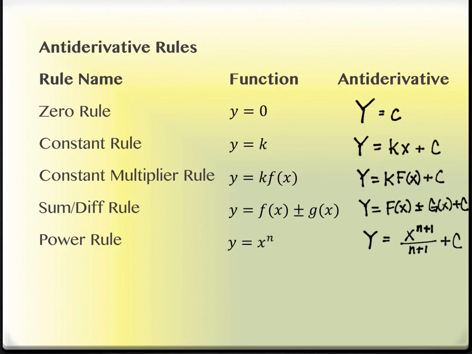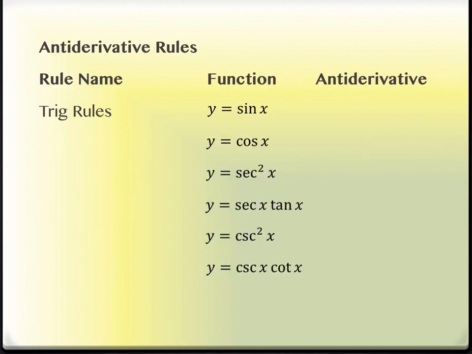Okay, now what you're going to notice as we look at this next list, this is a trig list, is that it doesn't actually have sine, cosine, tangent, secant, cosecant, cotangent. It actually has the exact pieces that were on your right-hand side before.